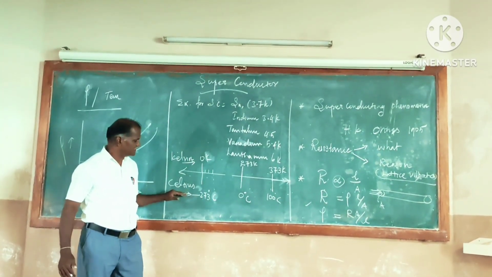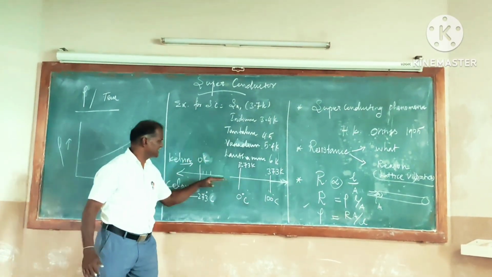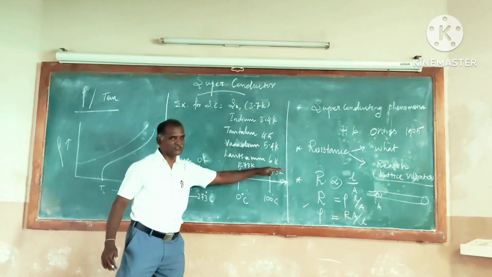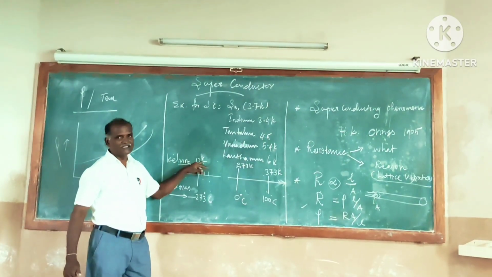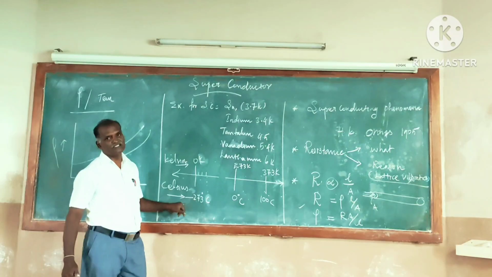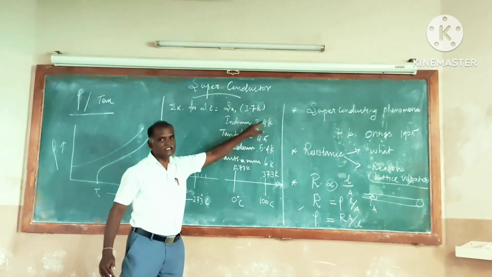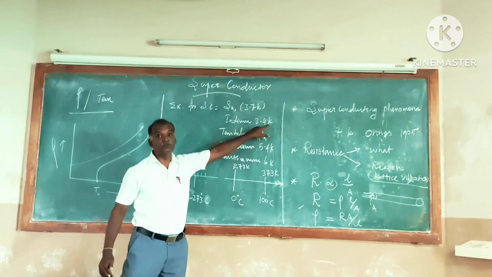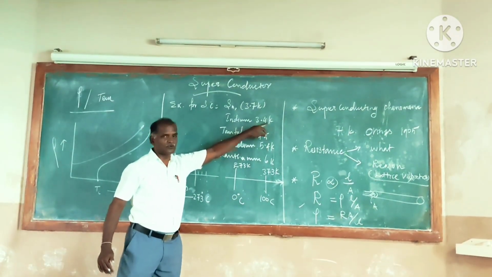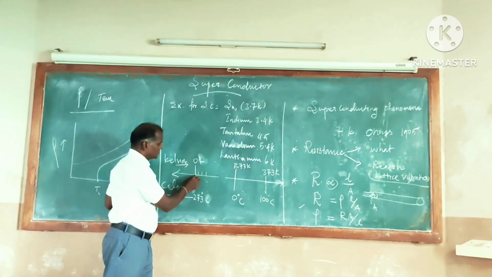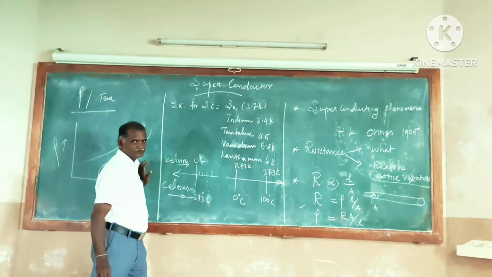In the Celsius scale, there is a minus as well as plus, both are present. Whereas in the Kelvin scale, only positive states are present. Here I take 0 degree Kelvin is equal to minus 273 degrees Celsius. That means, see, indium showing the superconducting phenomena at 3.4 Kelvin means you just think about around 3 or 4 Kelvin, where it will be 0, 1, 2, 3, 4 Kelvin is here.